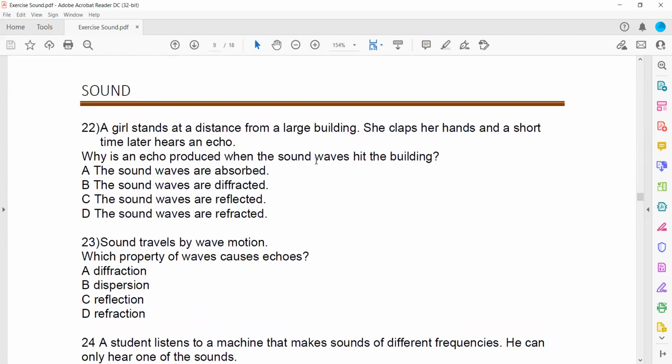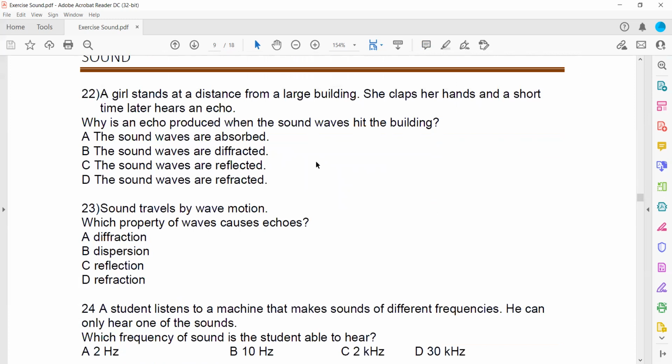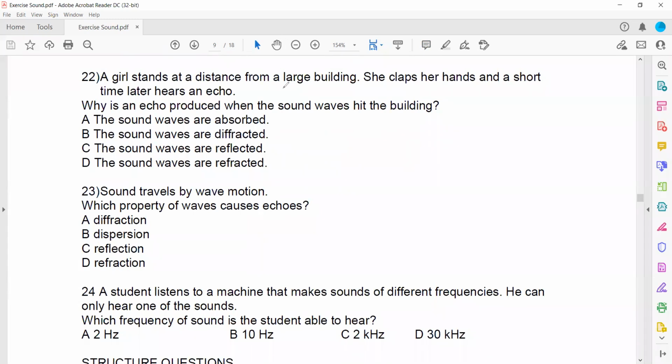Question 22. A girl stands at a distance from a large building. She claps her hands, and a short time later she hears an echo. Why is an echo produced? Why is she able to hear her sound back again? Because of reflection. Echo is always produced due to reflection. Which property of a wave causes echoes? So why is the echo produced? It is due to reflection. So again, C will be the right answer.